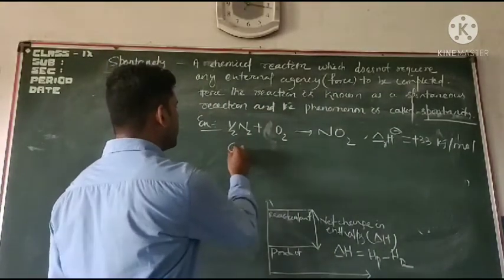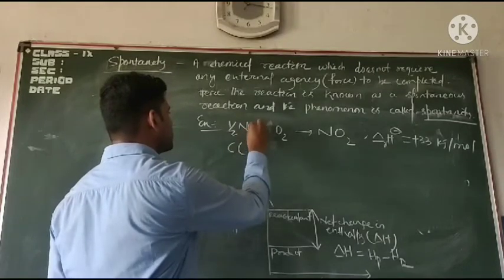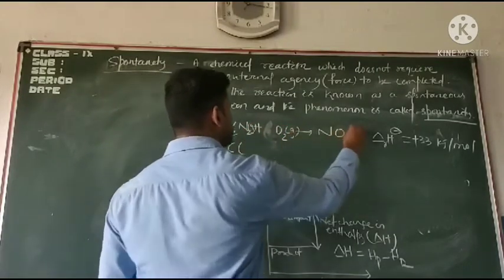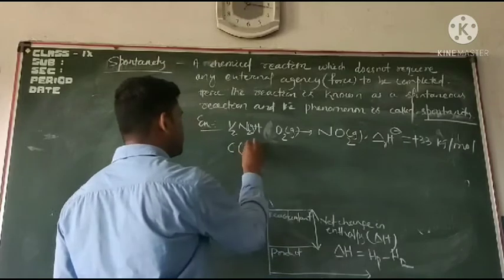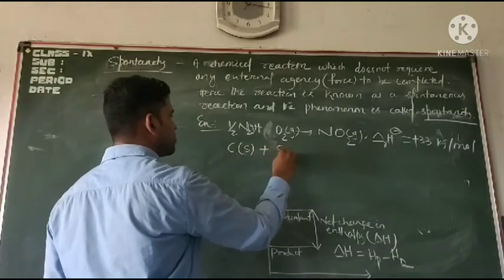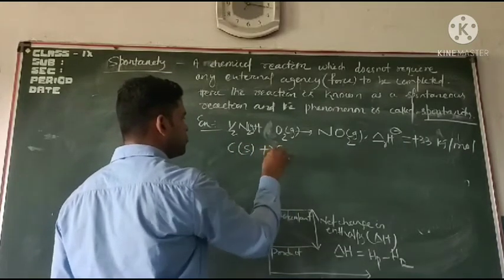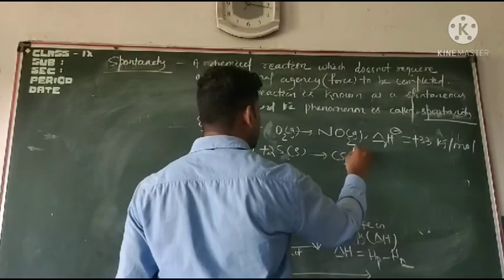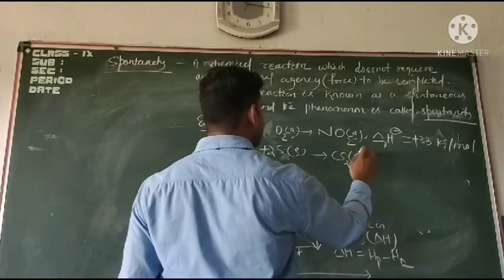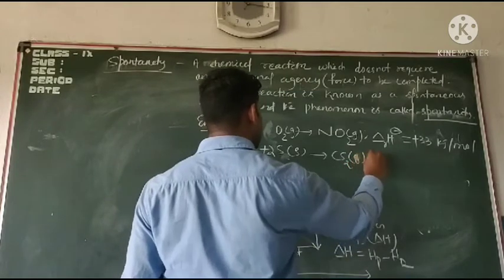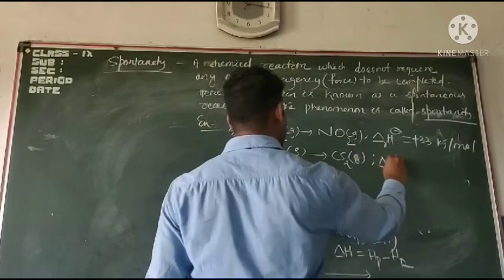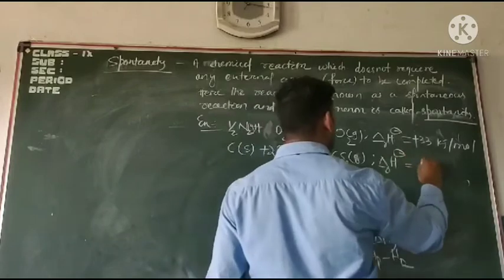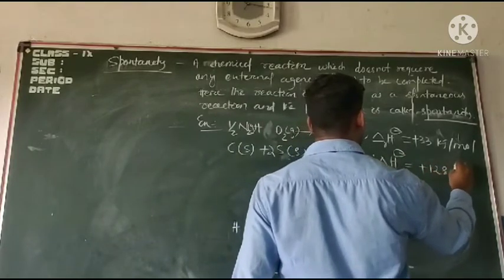Similarly, I can write carbon. Here these are in gaseous state. Here carbon in solid state plus sulfur, or I can write 2S, also in solid state, forming carbon disulfide, which is in gaseous state. Here for this reaction, the enthalpy is plus 128 kilojoule.